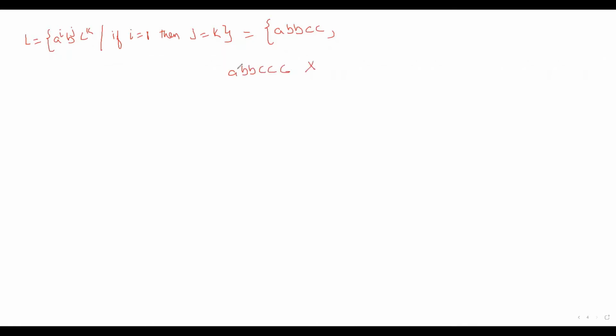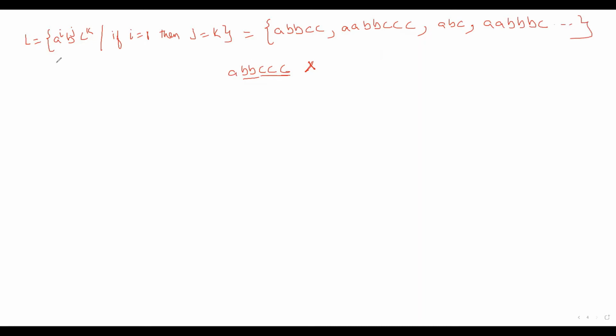No. Why? Because here i is 1, but j and k are not the same. So this does not belong. But if there are more than one a, this will belong to the language. Why? Here i is not equal to 1, so the b's and c's can be different.